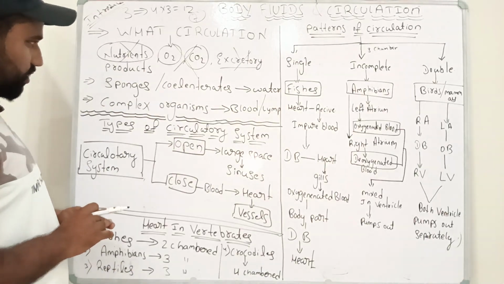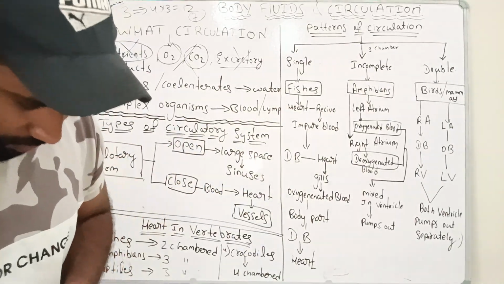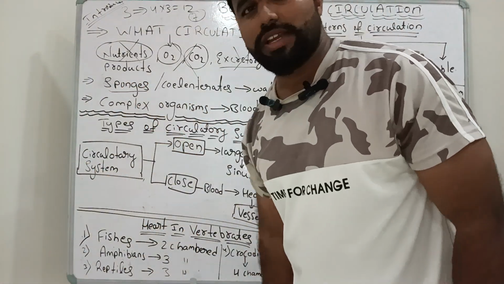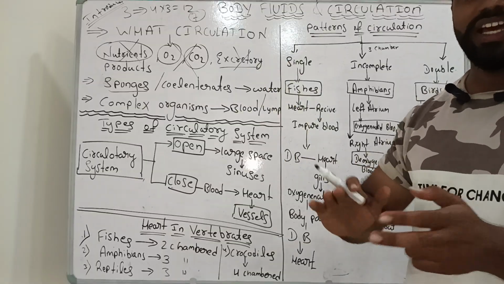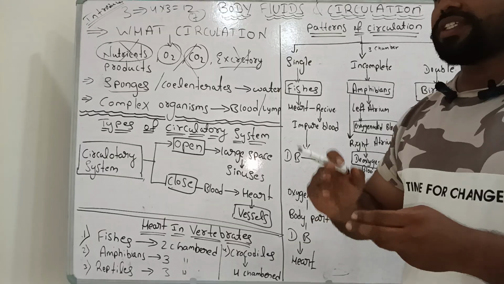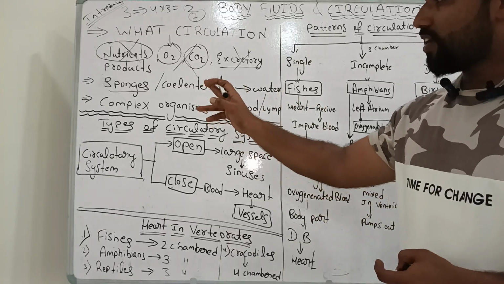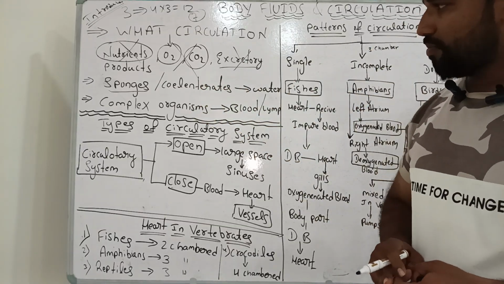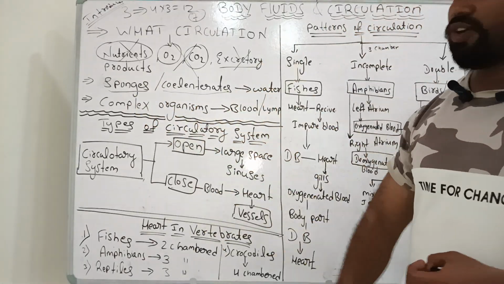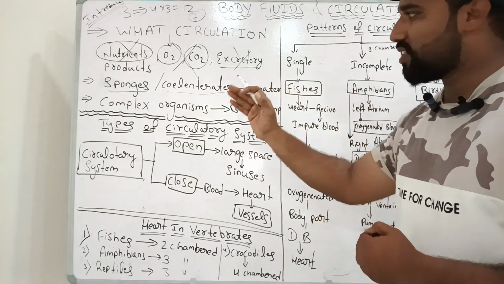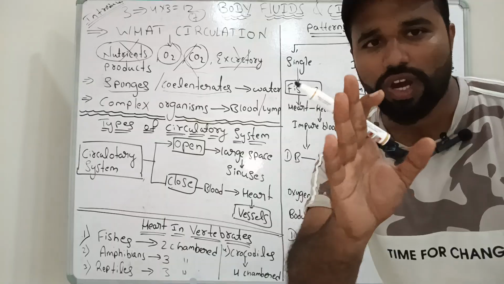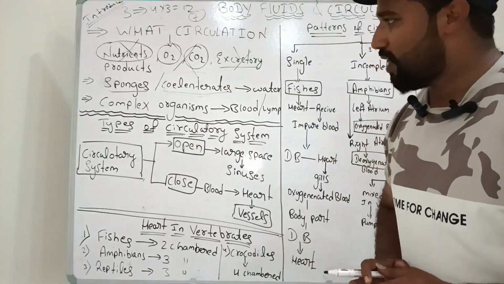However, there are some examples, like sponges. In sponges, how does the circulation take place? Sponges are simple organisms, at the tissue level of organization. You are going to learn this in chapter 3 or chapter 4, I don't know. But in the animal kingdom, what kind of circulation takes place in sponges and in the coelenterata? How does circulation take place in the phylum coelenterata and sponges? The circulation takes place with the help of water which is present in the surrounding medium.